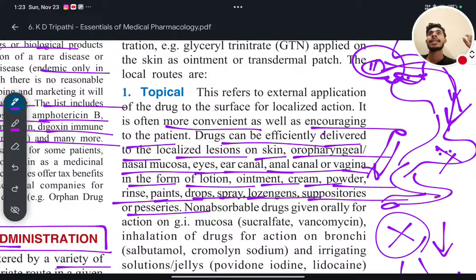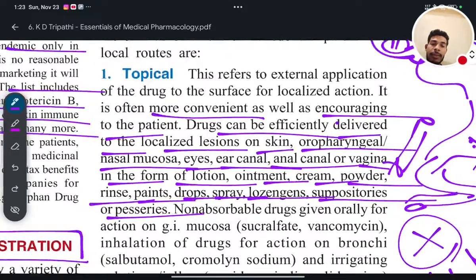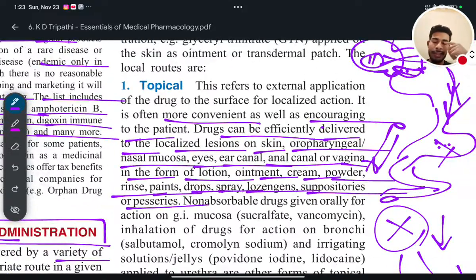Spray you can directly use on the specific, desired area, desired space. Drops you can use inside the eyes also, inside the ear also. Paint you can use on the skin also. Powder you can use on the specific local area. Cream, ointment, lotion, all these things you can use specifically on the localized area.